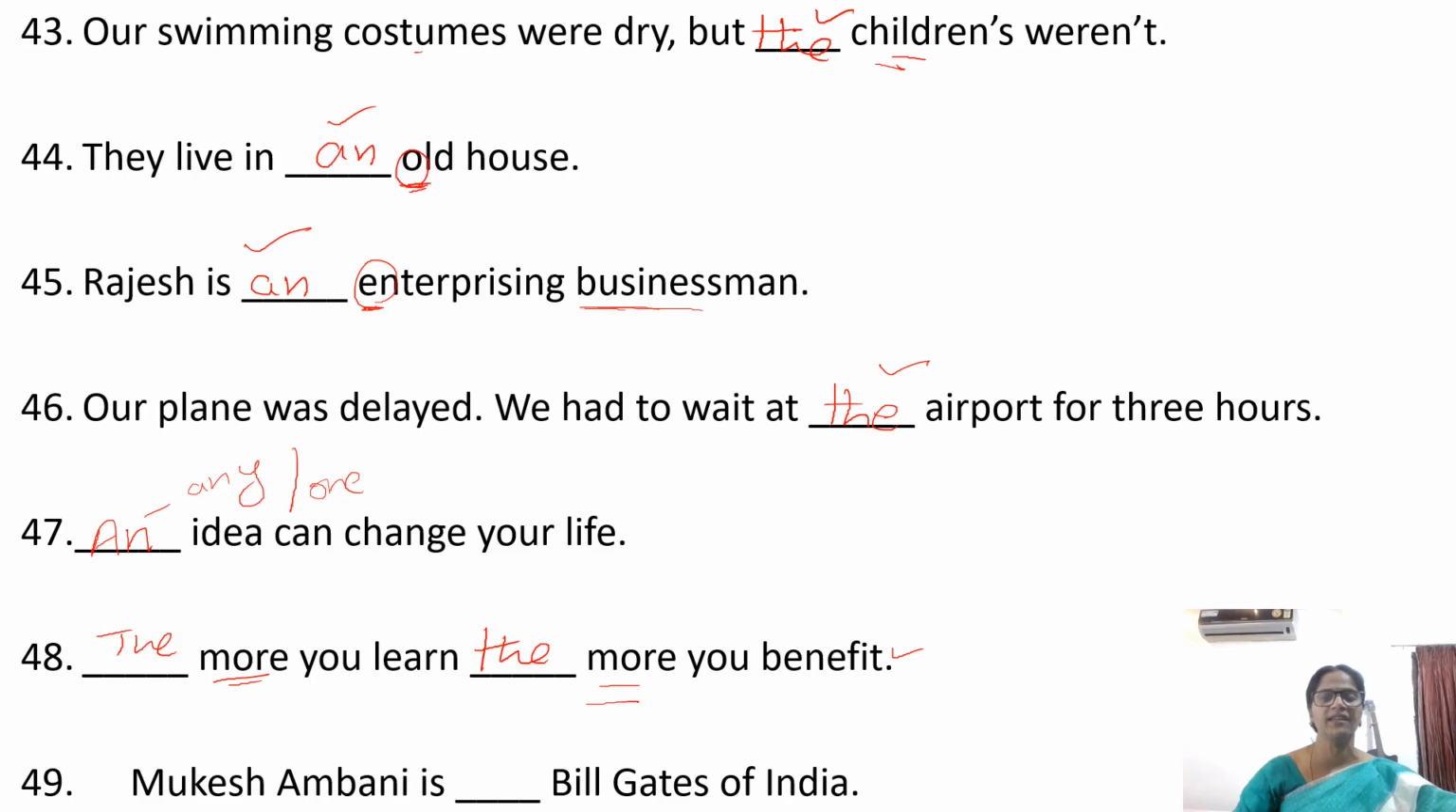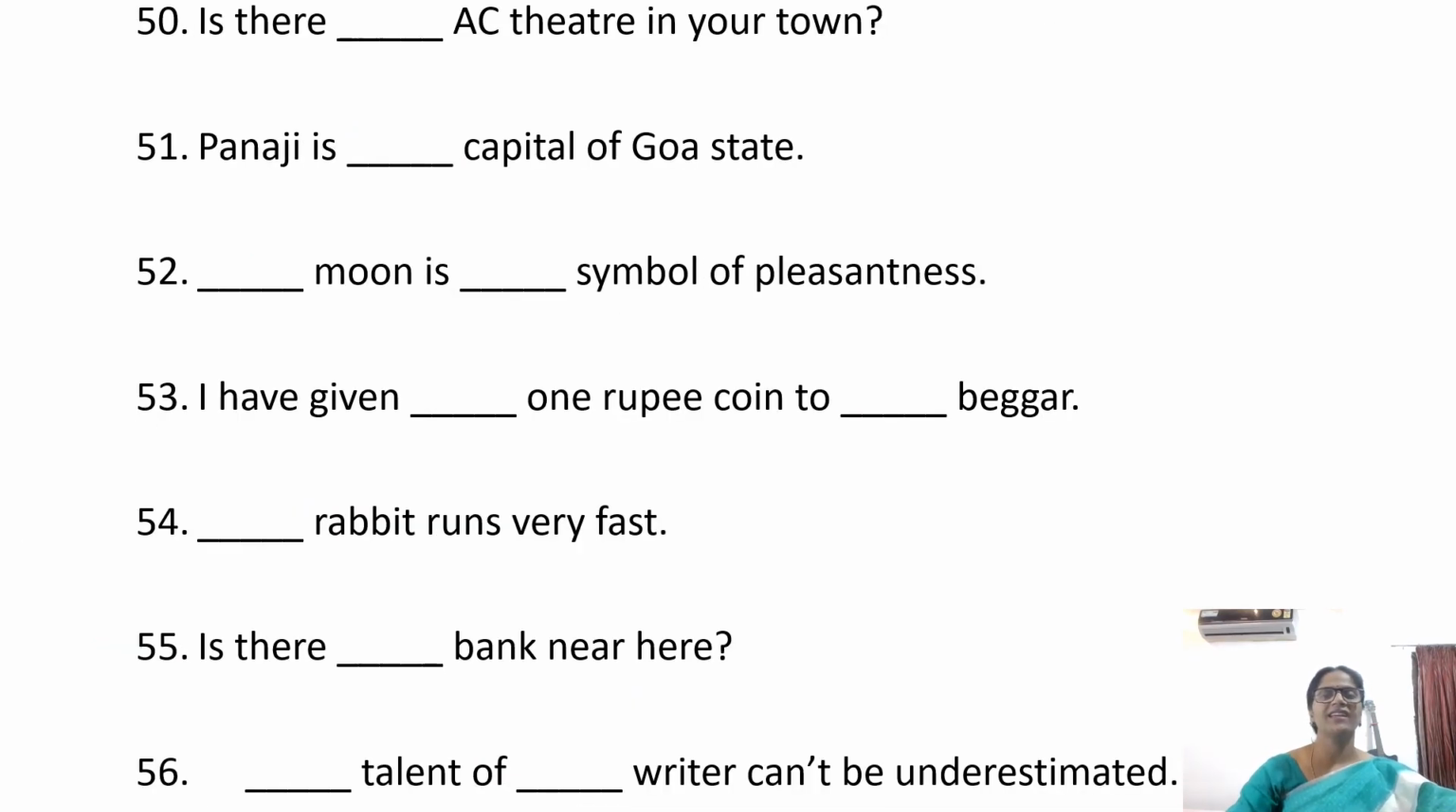Mukesh Ambani is the Bill Gates of India. Here a proper noun is used in the sense of a common noun. Here Bill Gates means who? He is talking about a rich person. We have to use the. Is there an AC theater in your town? An is used in the sense of any. And AC, A is a vowel sound.